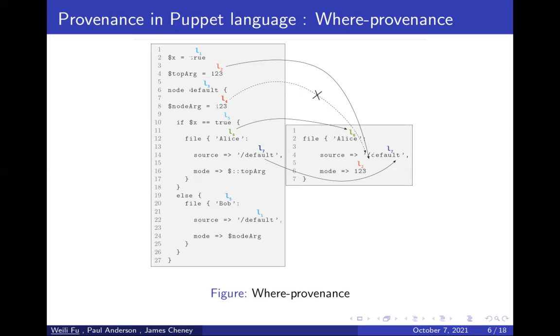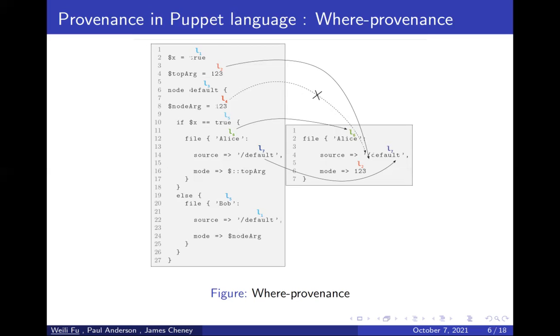It only records the input values that didn't take part in any computation or primitive computation in the compilation stage. So if any input takes part in any computation, the input and its label will disappear in the result, also in where provenance.